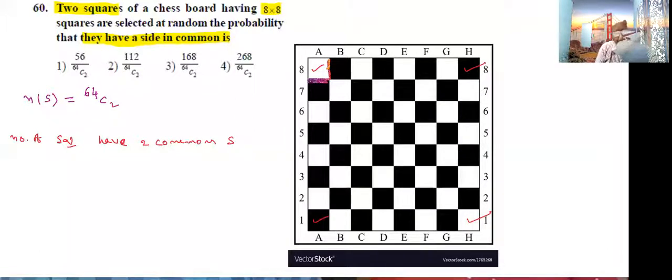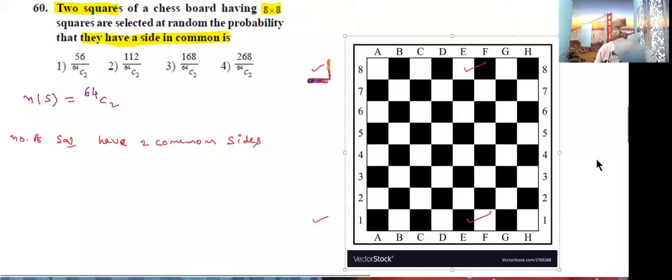Two common sides. How many squares are possible here? There are four squares. So I am writing here 4. But here the number of common sides means 2 into 4 we want to write. First I am going to identify that the number of squares having two common sides is 4.